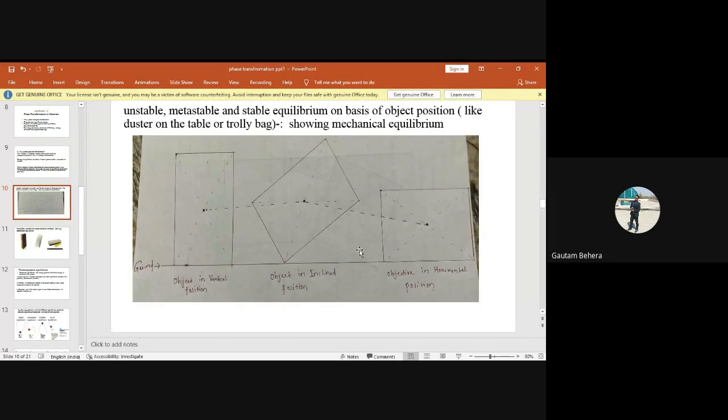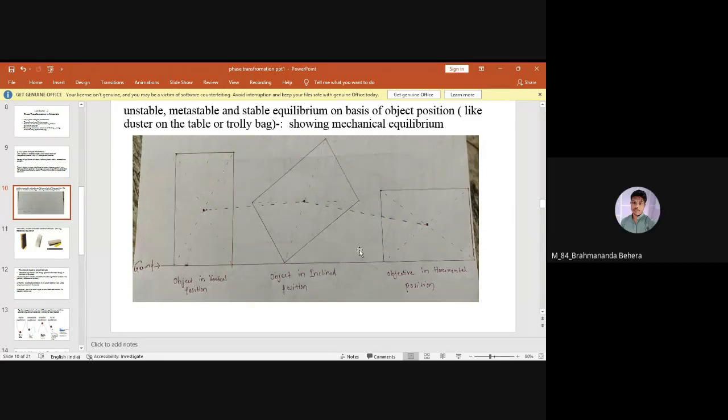From the ground, where is the center of gravity in the highest position, where is it in the lowest position, and where is it in the intermediate position? Highest in the vertical, and lowest in the horizontal. Can anybody repeat again? Highest in the vertical. Okay. Anybody want to try?